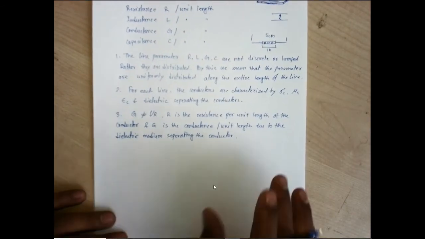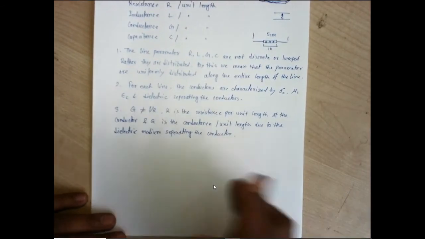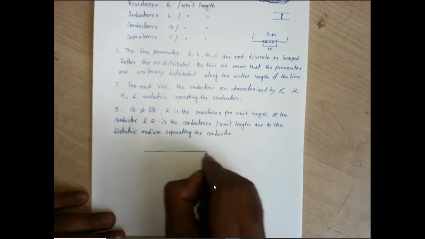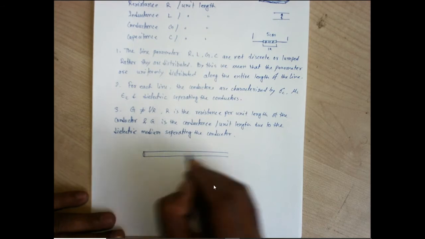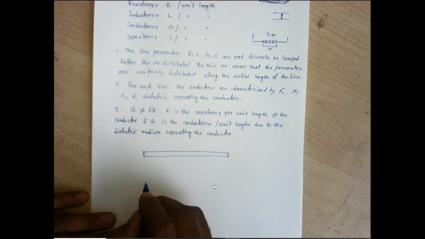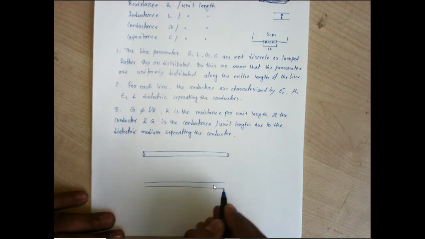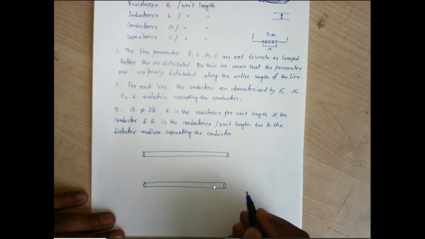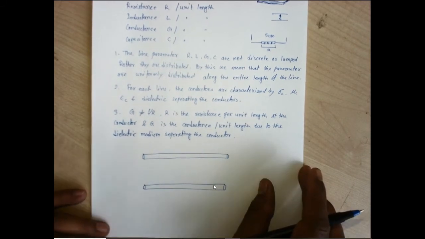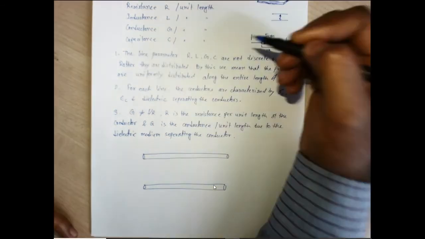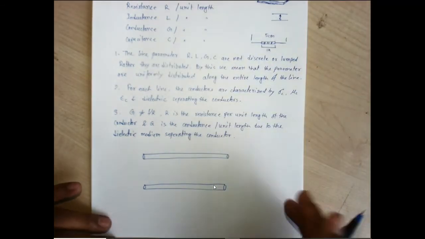Okay, now let us consider a two-way transmission line. Let us consider it is like this. It has a certain radius for each of the conductors. On this transmission line, as I said, we are supposed to have resistance, inductance, capacitance and conductance as well.